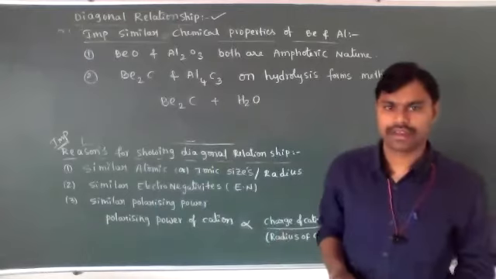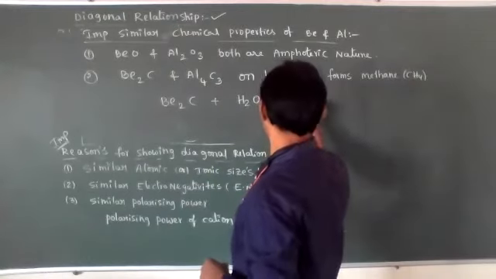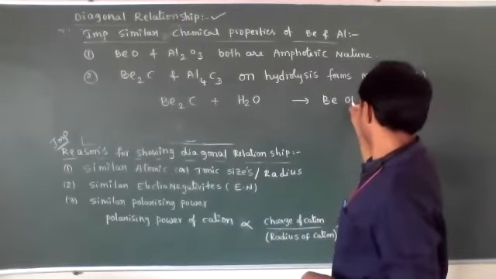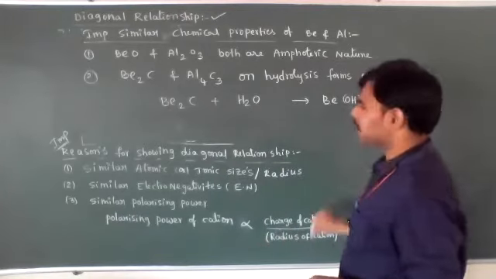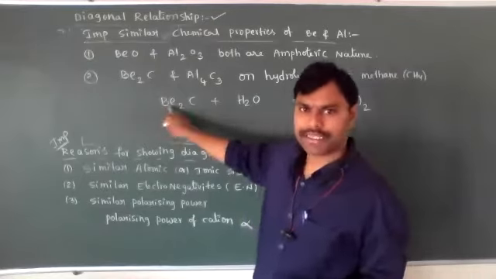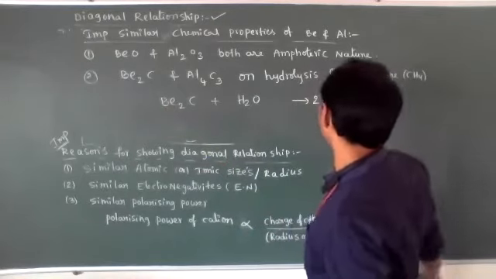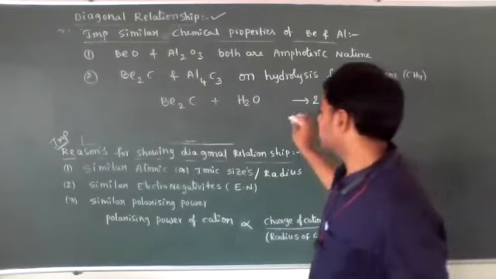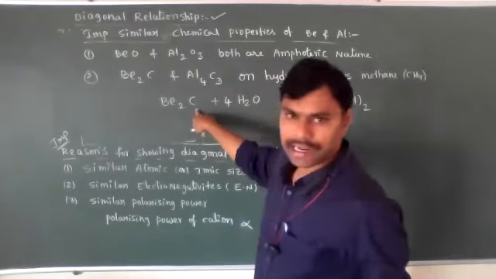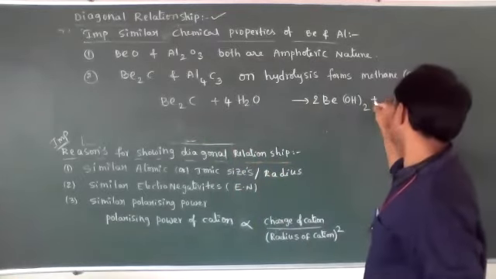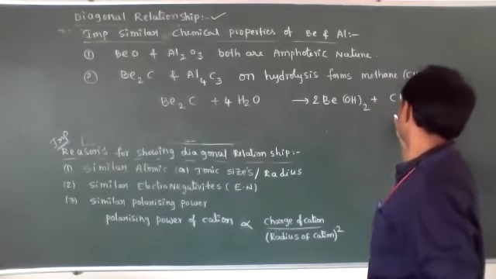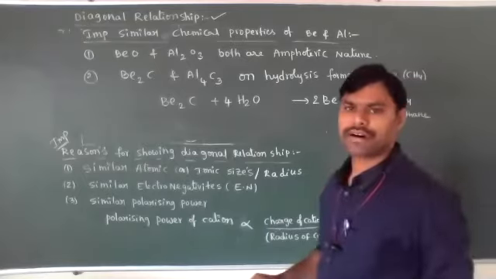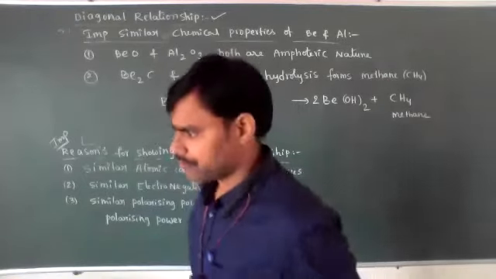Now let's see beryllium carbide, Be2C, upon hydrolysis with H2O. What are the products, dear students? Be(OH)2, beryllium hydroxide. How many beryllium atoms are present? 2. That's the 2 we need to write. Now how many oxygen atoms came? Here 2, 2 into 2 is 4. That's why 4 moles of water. And 1 carbon atom and 4 hydrogen atoms combine to give CH4. Methane is forming. This property is very, very important.